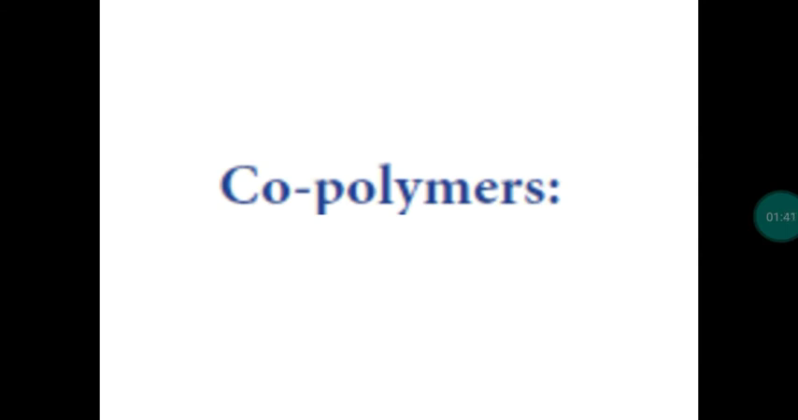Next one, if a polymer is formed by more than one type of monomer, we call the polymer as copolymers. So the definition is a polymer containing two or more different kinds of monomer units. We call the polymer as copolymer. Many examples are there. We can take Buna S as an example. So Buna S is a synthetic Buna rubber. Simply we call them as SBR. So this is an example of copolymer.